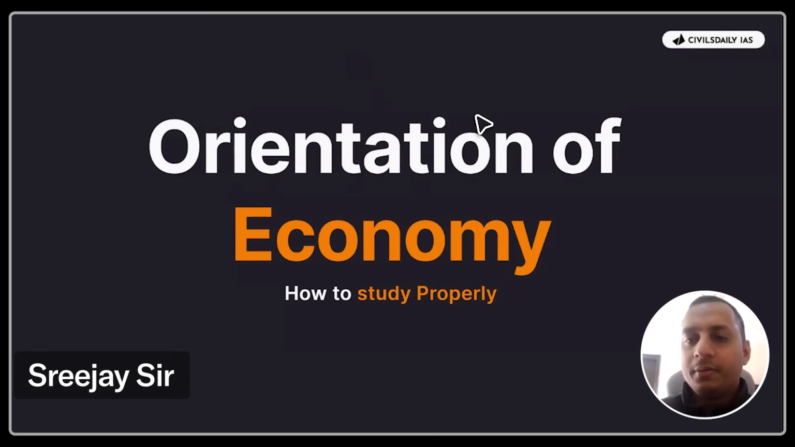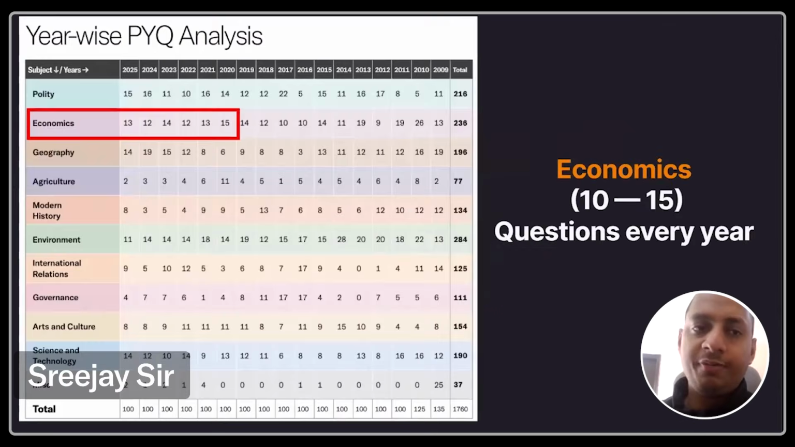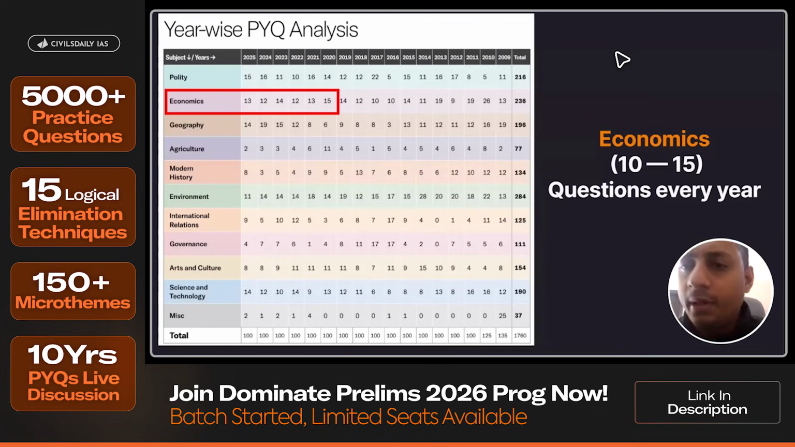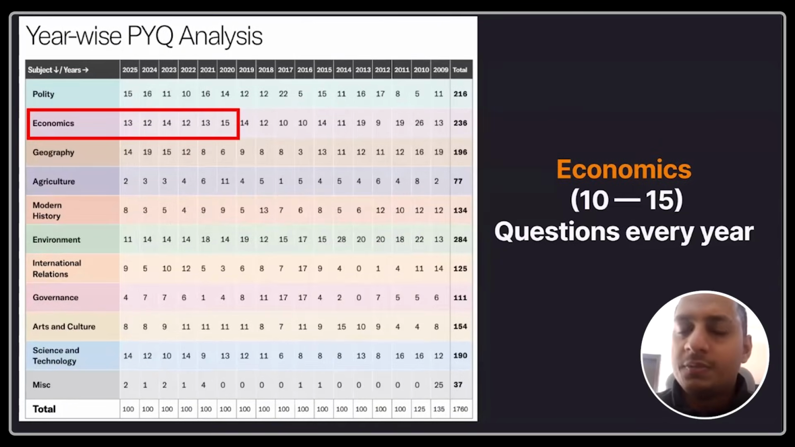So welcome to the orientation of economy. Now, first of all, as you can see here, economy is not something as important as polity, I would say. As you can see here, close to 11, 12, 13, 14 questions come with respect to economics every year. So that's a total of 10 to 15 questions every year.